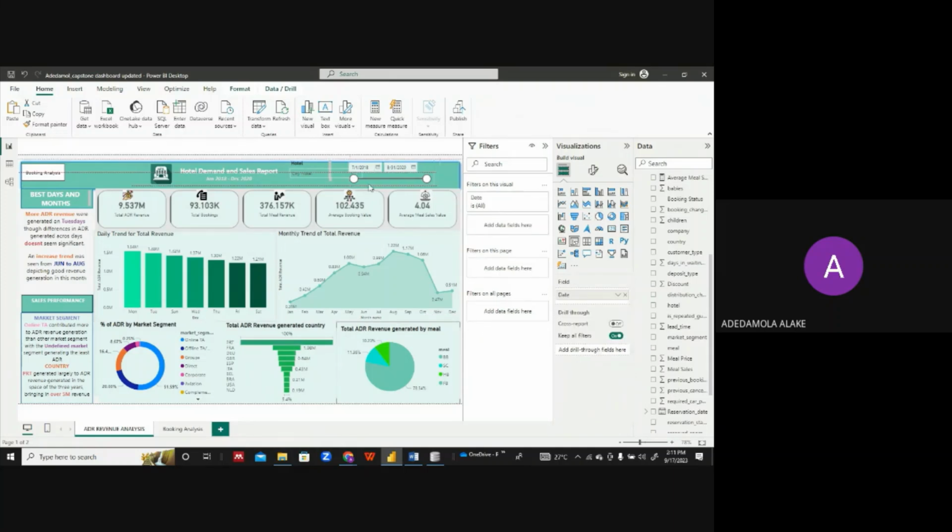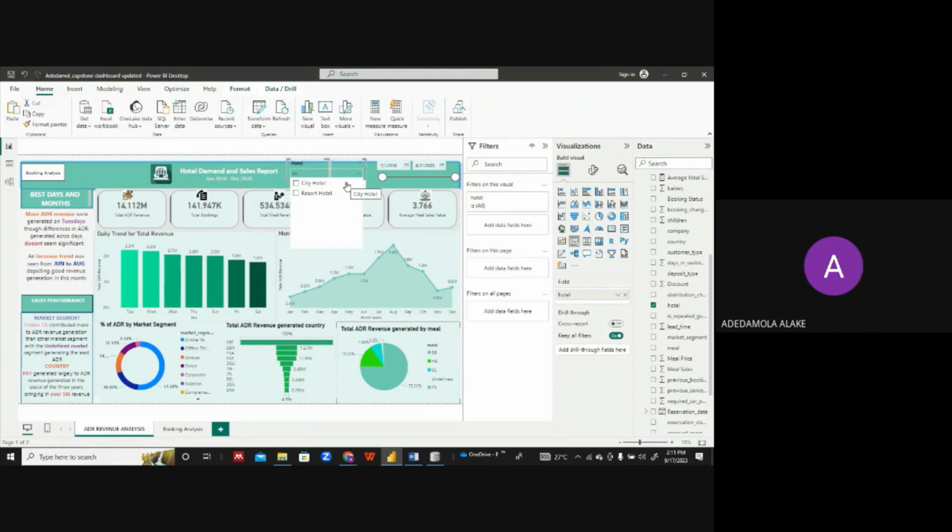Going back into the market segment to look at what drives the most revenue into the hotel, like which of the market segments is performing better. Looking at the two hotels, we can see that the online travel agents are doing far better than other market segments.